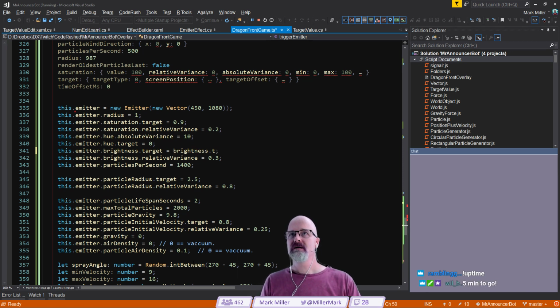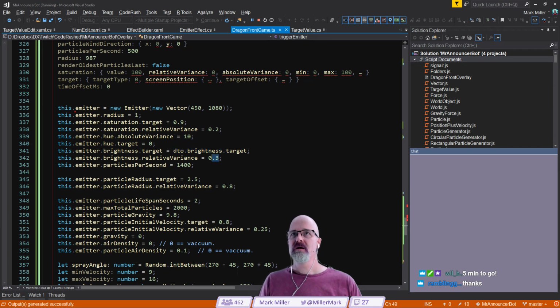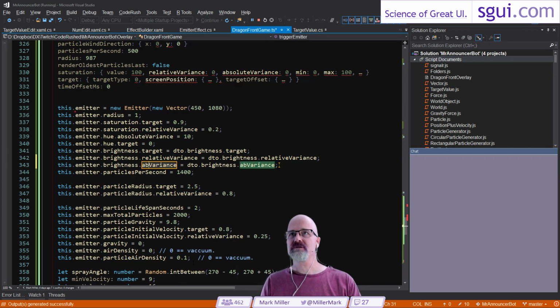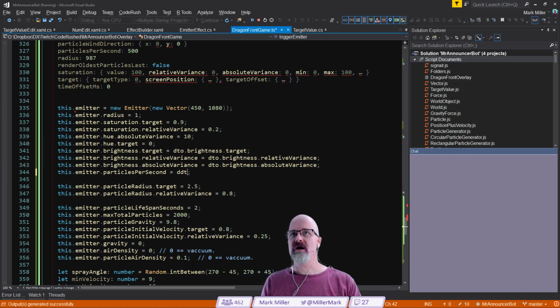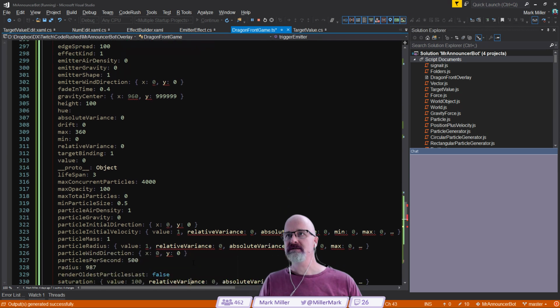Brightness.target. Like this. So it's dto.brightness.target. 5 minutes to go. This is going to be brightness.relative variance. If I'm remembering correctly, I just know I'm going to make a mistake here. Let's duplicate this and change it to absolute variance like that. Particles per second is going to be equal to DTO dot and whatever it is here, particles per second.